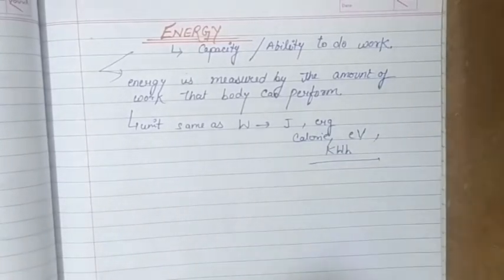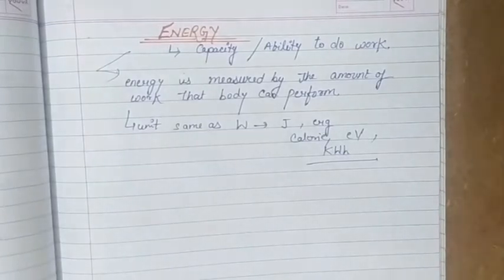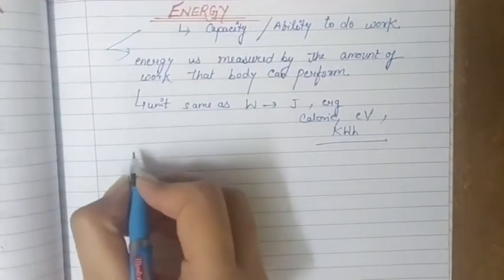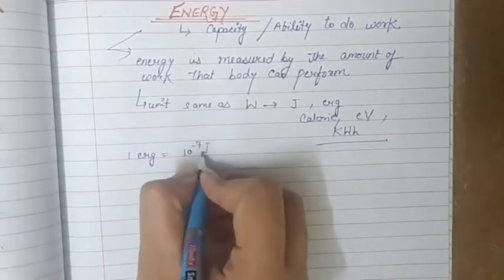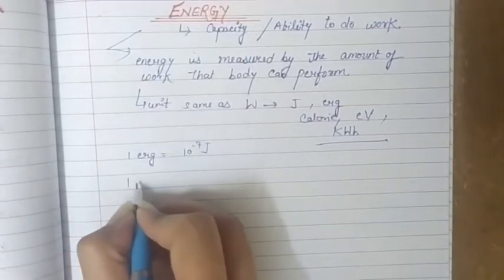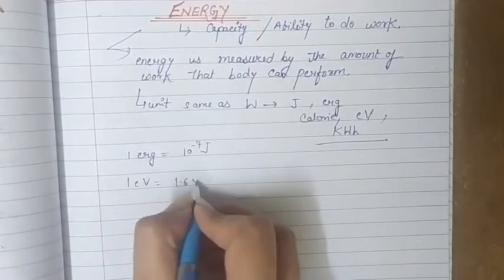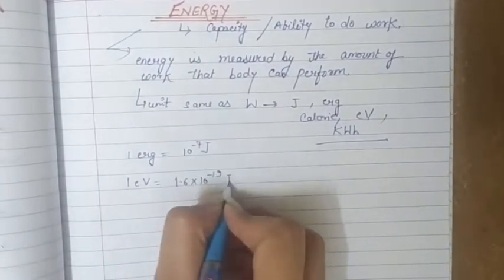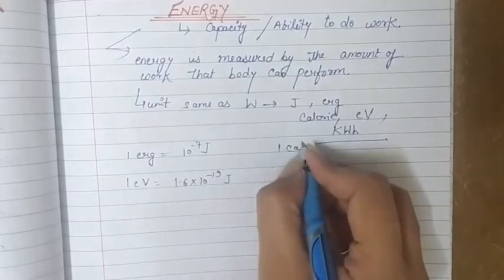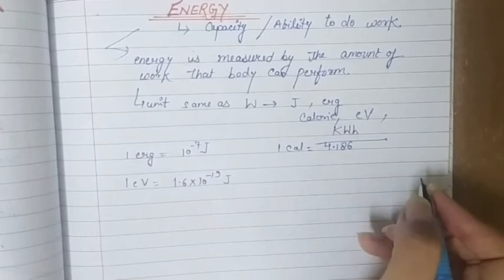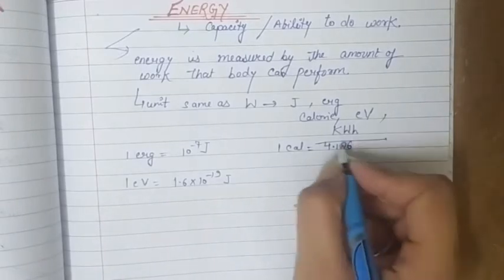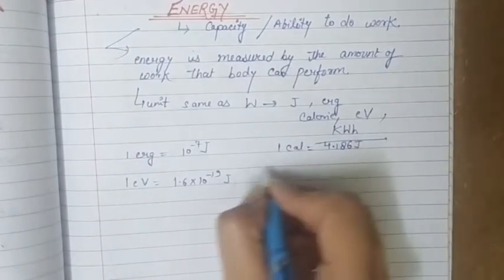These are all units of energy, and there are relations: 1 erg is equal to 10^-7 joule, 1 electron volt is equal to 1.6 × 10^-19 joule. Similarly, 1 calorie is equal to 4.186, or sometimes written as 4.2 joules.